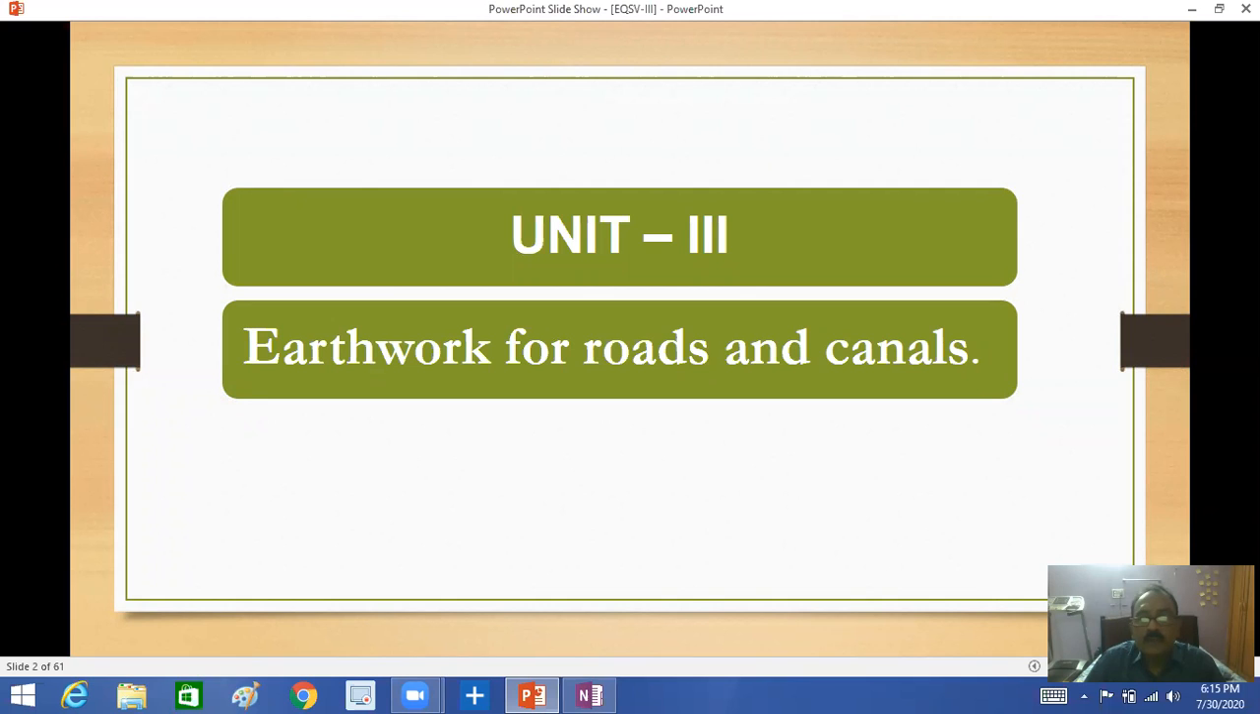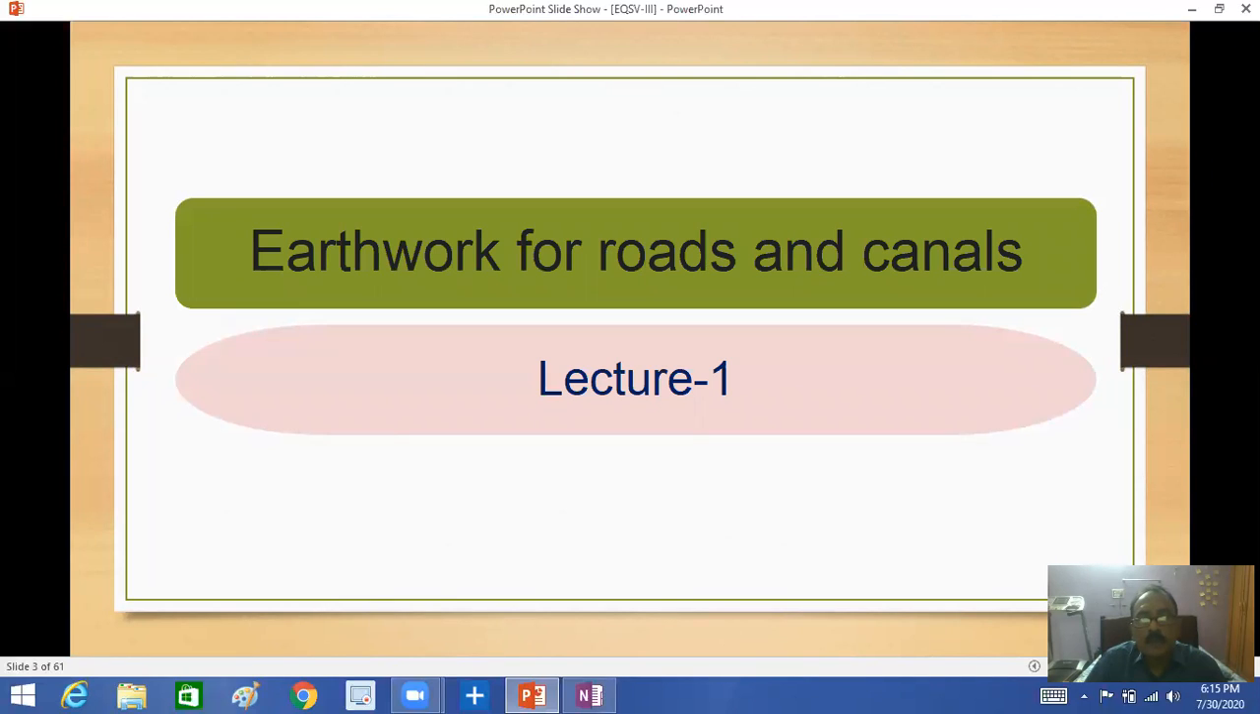This unit is very small and the topics are very few. The knowledge of geometric, mathematical, simple equations is required to solve these problems.